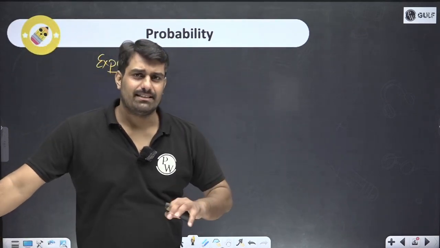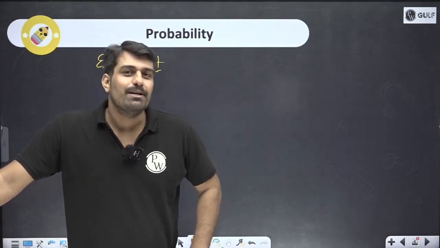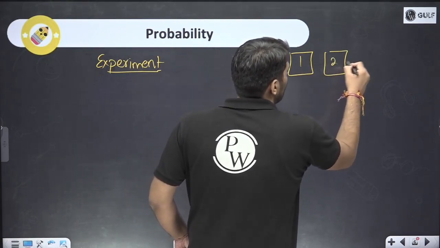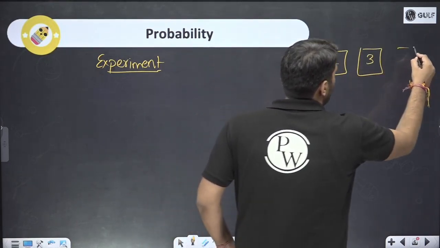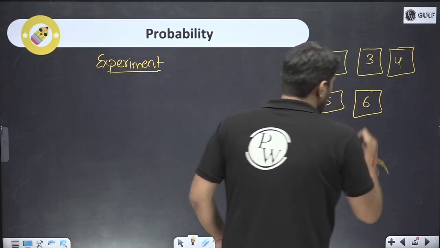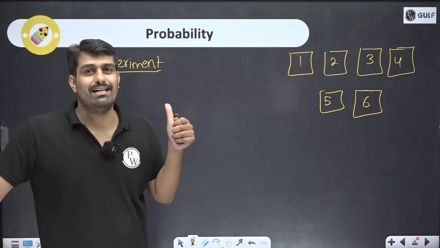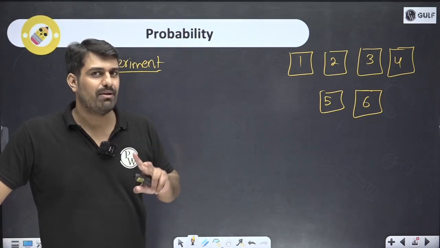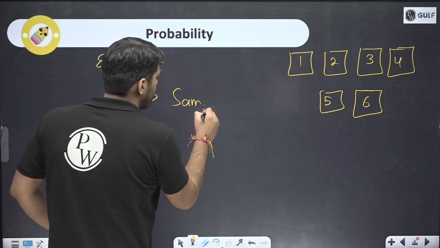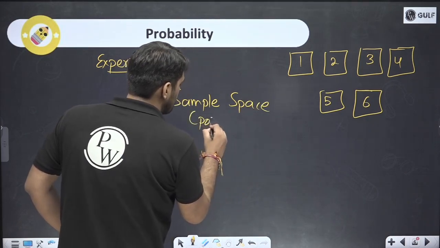Let's say we are having a dice. We roll the dice. So what are the possible outcomes? The possible outcomes are we can get 1, we can get 2, we can get 3, we can get 4, we can get 5, we can get 6. Experiment is something which you are checking for. It's kind of a trial. So this is the experiment. Through the experiment, we are going to get some sample space, or you can say the possible outcomes.